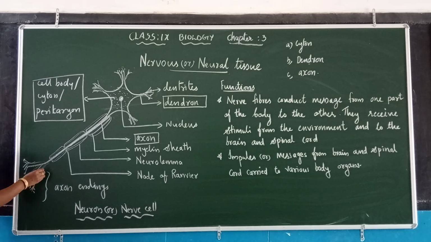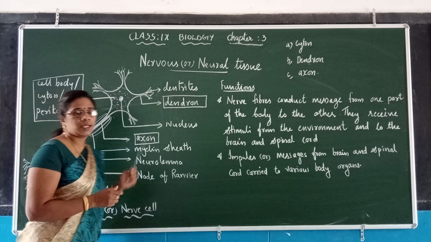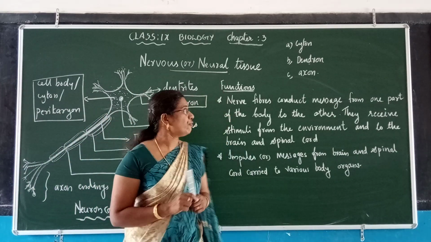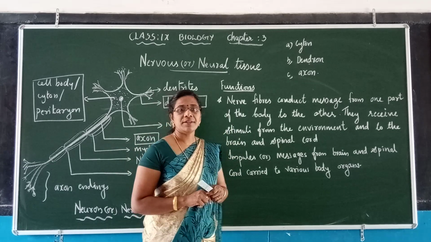So this is called the axon ending. At the end of the axon there is a swollen region, a bulb-like structure, which releases the neurotransmitter.